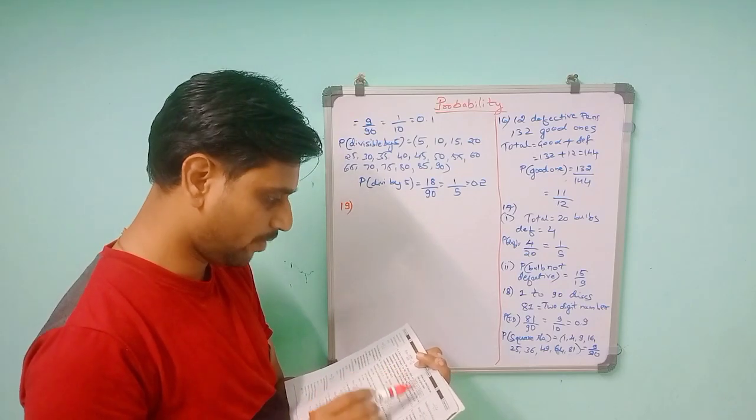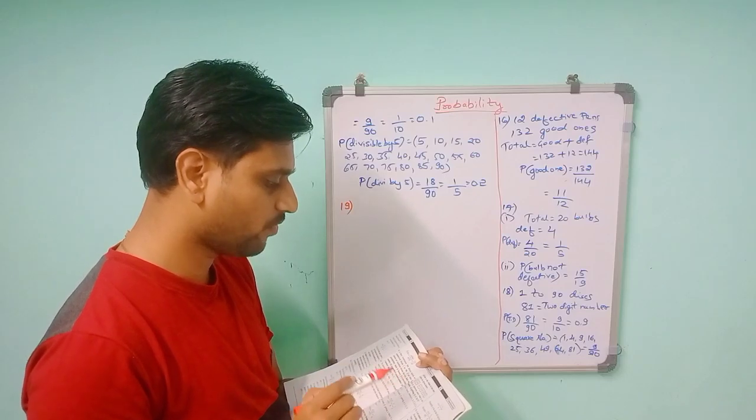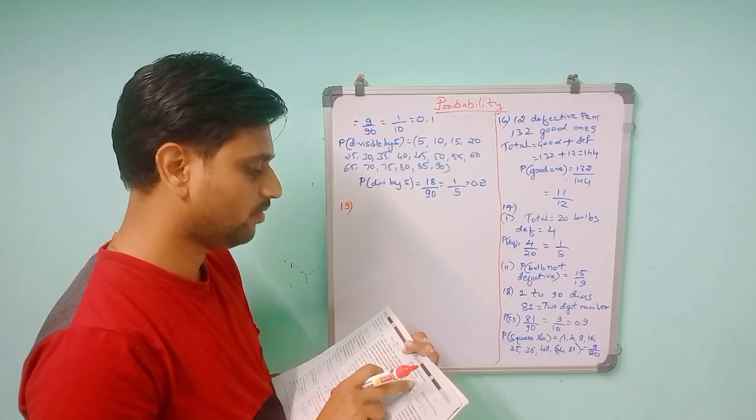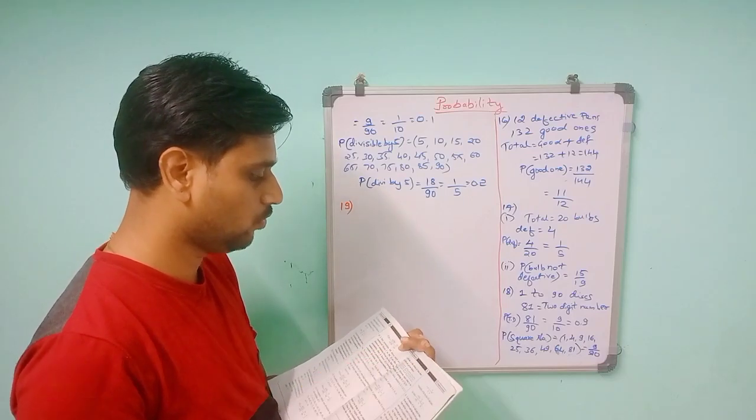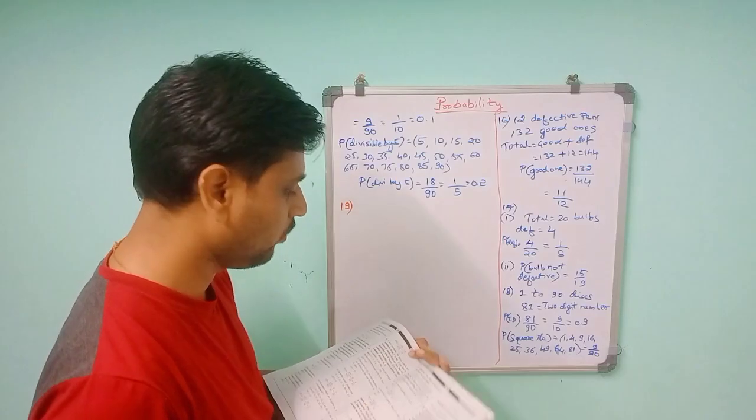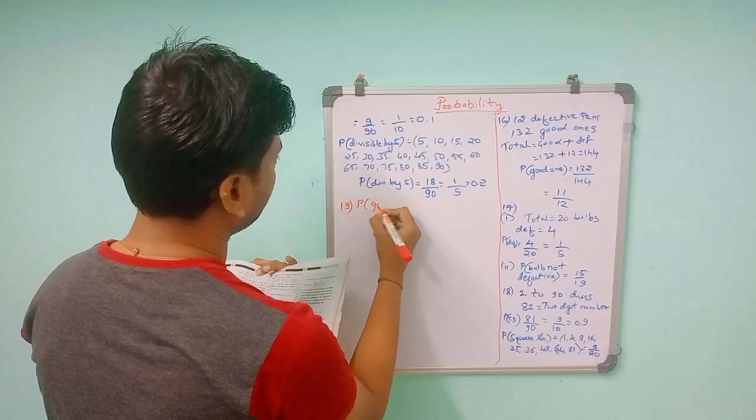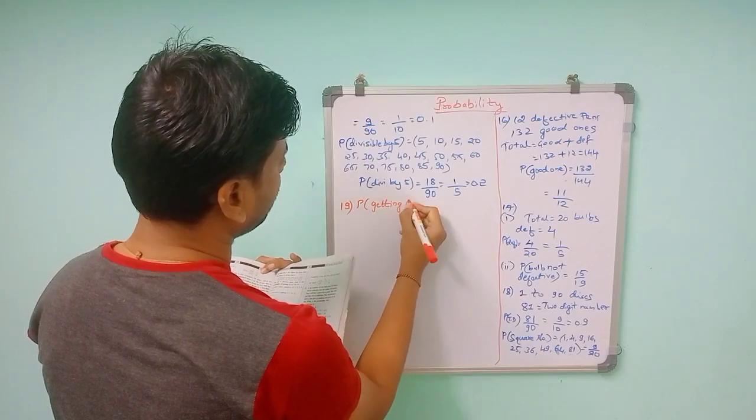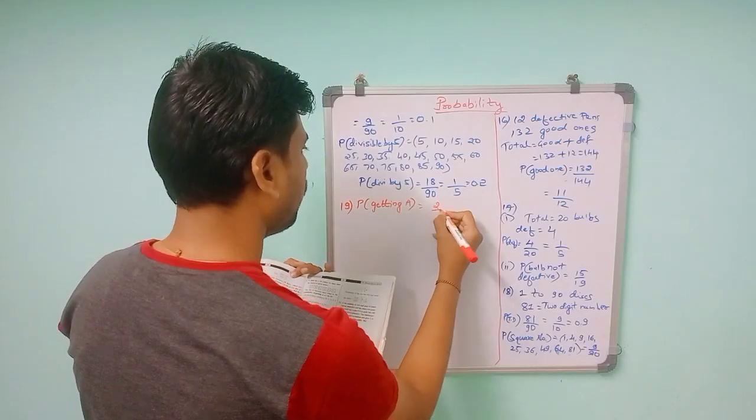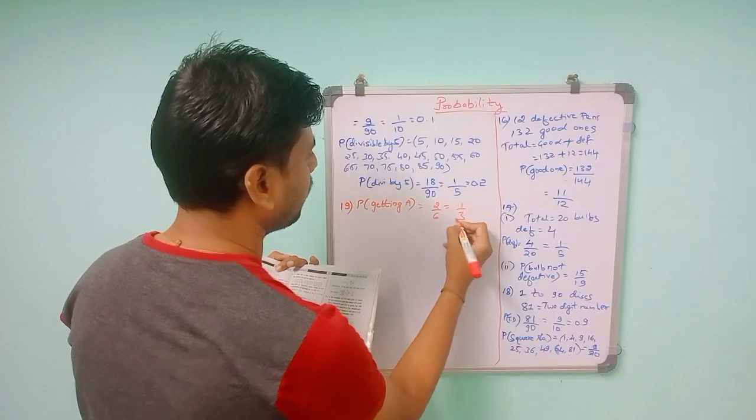So A is repeated 2 times. Then the dice is thrown once. What is the probability of getting A? There are two faces with A, so out of the total 6 faces, we can get either one. So P of getting A is 2 by 6, which is 1 by 3.